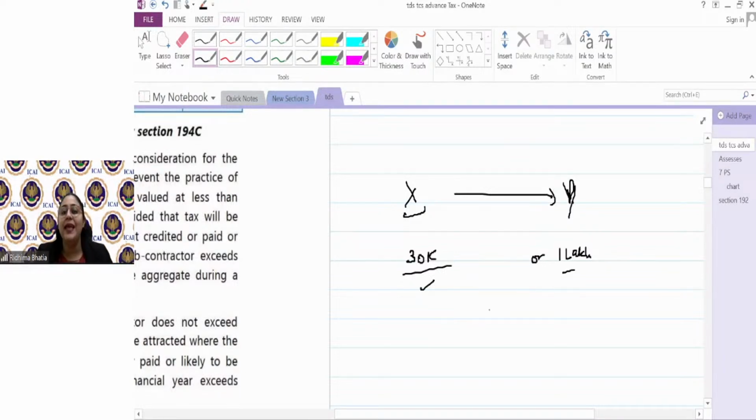For example, X making payment to Y for 20,000. Will he deduct the TDS? Suppose he's making the payment in May 23. Will he deduct the TDS? The answer is no, because the bill is not crossing 20,000 or 30,000. Then he made the payment to Y on June 23, as in 2023. Say, let's fix a date also.